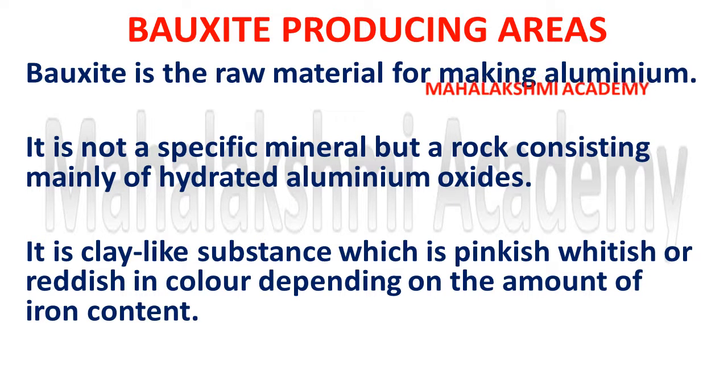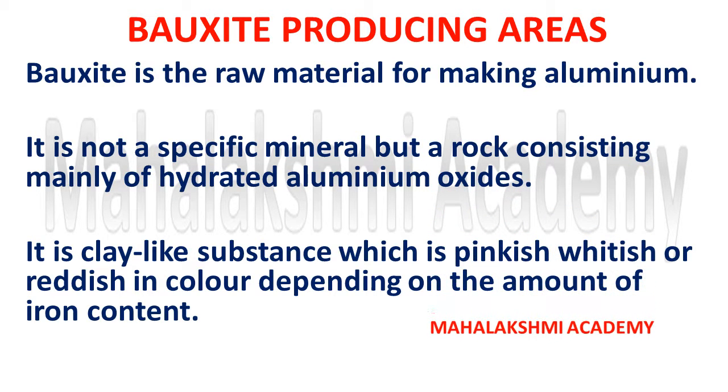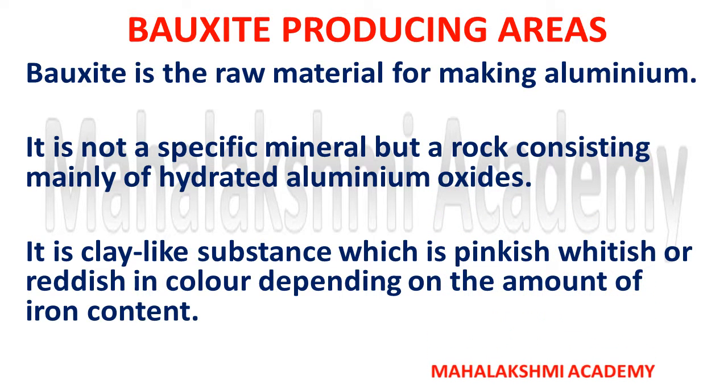Hello everyone, today we will try to learn the bauxite producing areas with tricks. Before getting into the tricks, I would like to share some information regarding bauxite. Bauxite is the raw material for making aluminum. It is not a specific mineral but a rock consisting mainly of hydrated aluminum oxides.